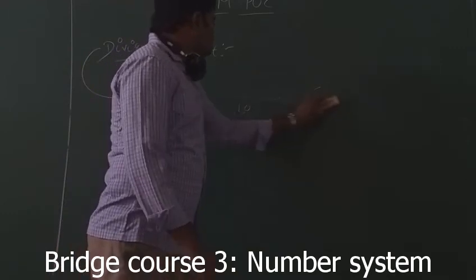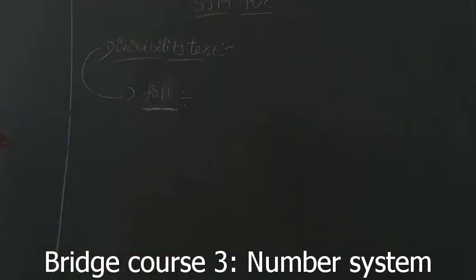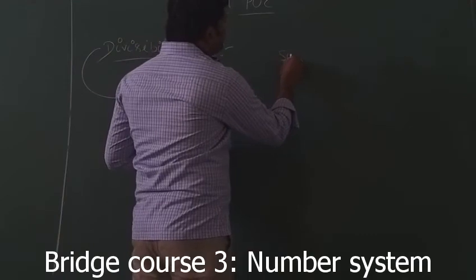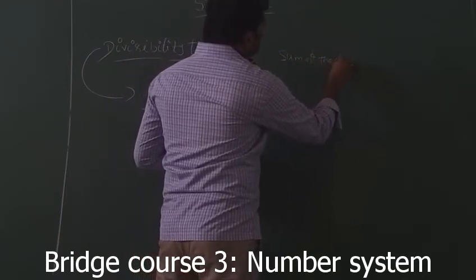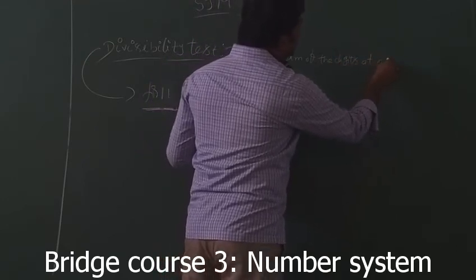Next, this is somewhat different: the divisibility test for 11. This is the last one. It's very clear. Sum of the digits at odd places.